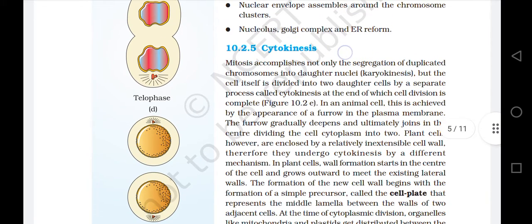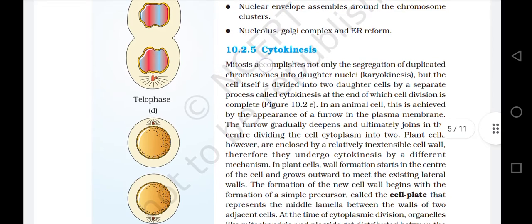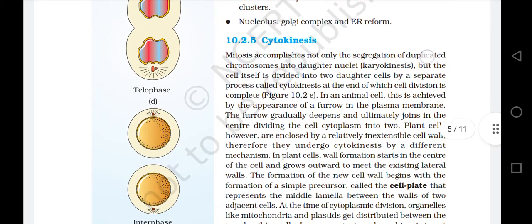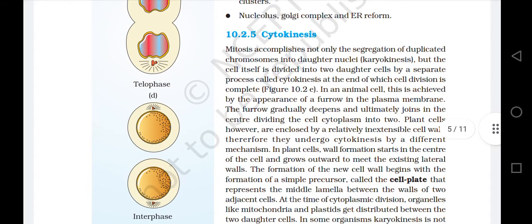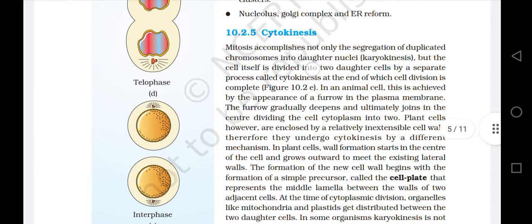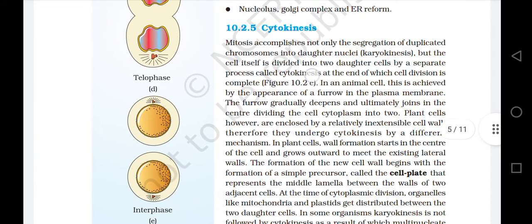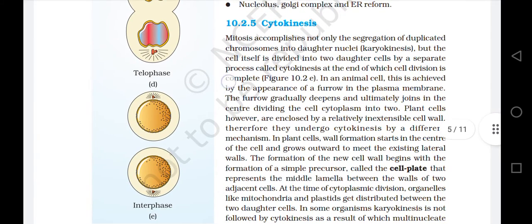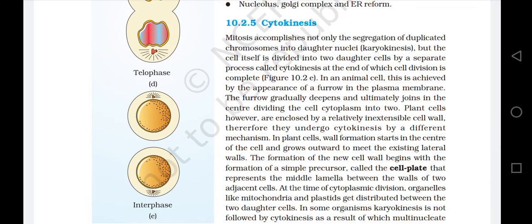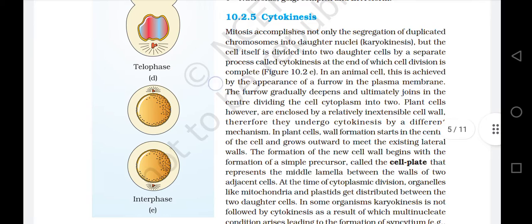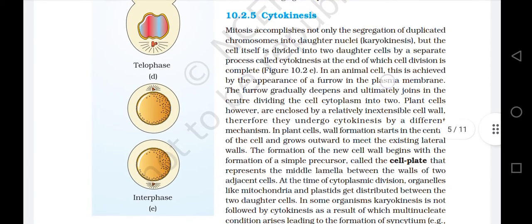10.2.5 Cytokinesis. Mitosis accomplishes not only the segregation of duplicated chromosomes into daughter nuclei, karyokinesis, but the cell itself is divided into two daughter cells by a separate process called cytokinesis, at the end of which cell division is complete. Figure 10.2c. In an animal cell, this is achieved by the appearance of a furrow in the plasma membrane.